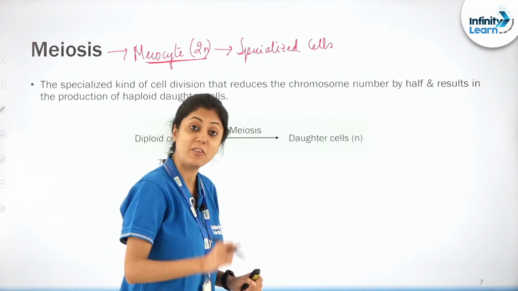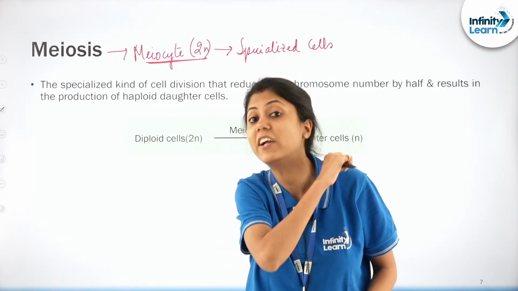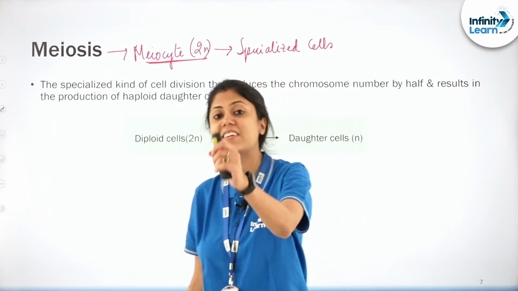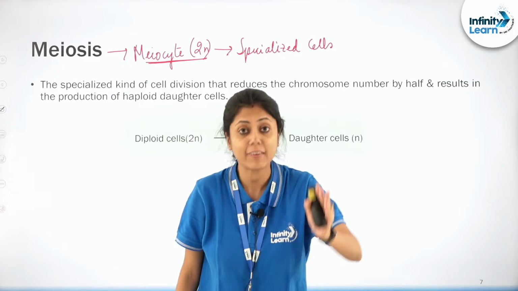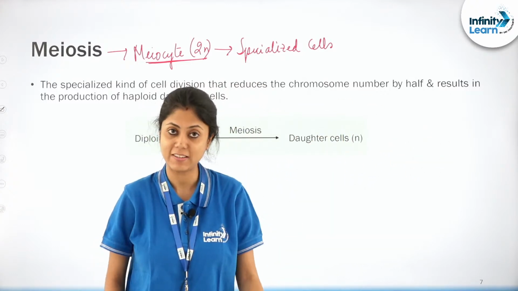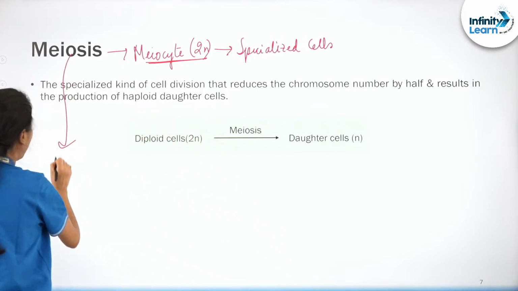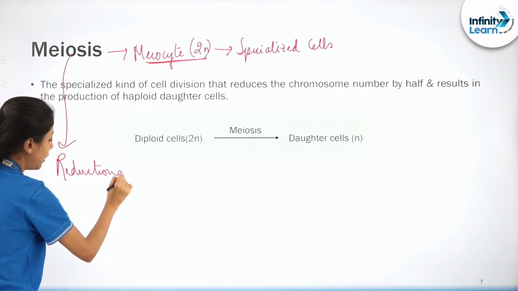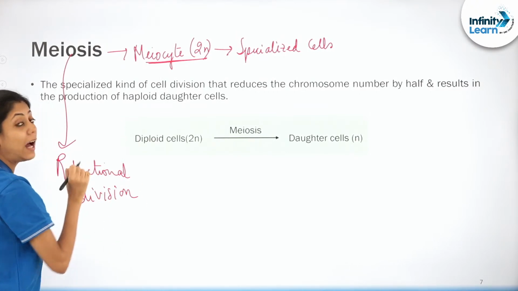Meiosis is a process in which the parent cell gives rise to 4 haploid daughter cells, and let me be very clear about a point here. Meiosis takes place in diploid cells, and whenever meiosis takes place, it leads to the formation of haploid daughter cells. For that reason, students, meiosis is also known as the reductional division, right?